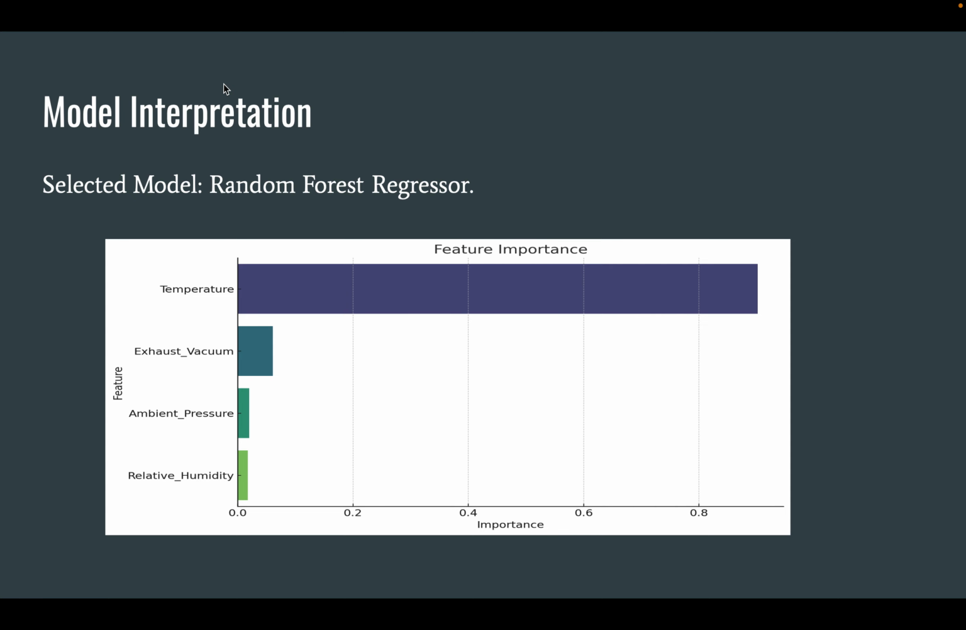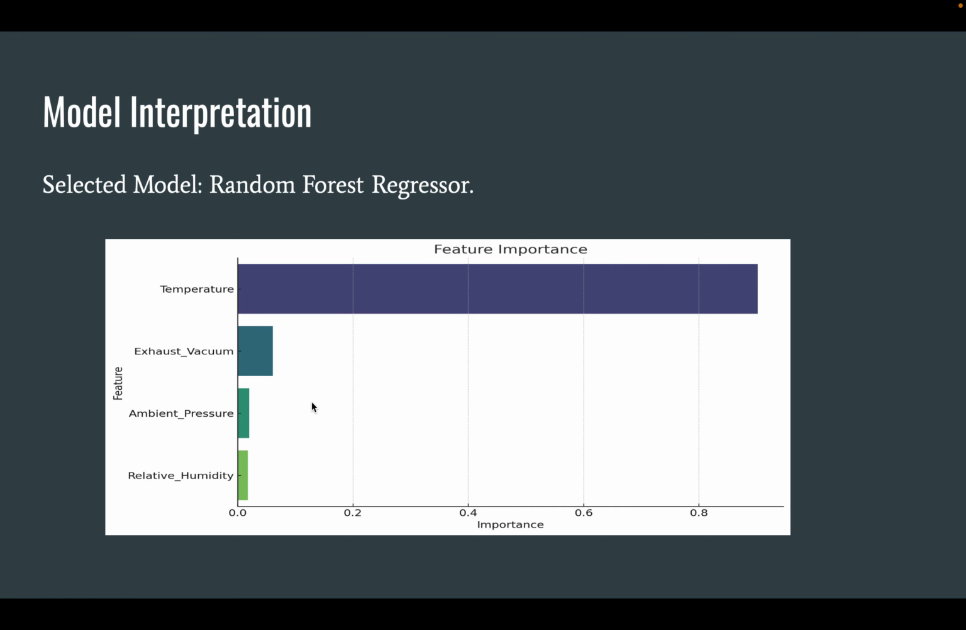In the model interpretation, the random forest regressor showed better performance, so I selected it as the final model. To understand the model better, I analyzed the feature importance. And in this graph, you can see that the temperature had the highest impact on the energy output prediction, followed by exhaust vacuum, ambient pressure, and relative humidity.